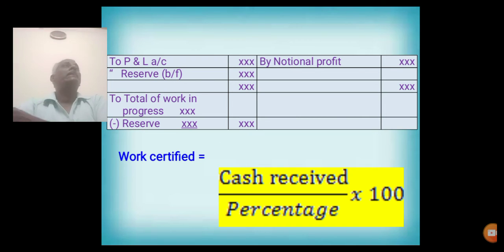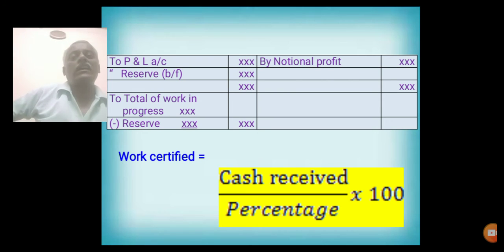Then we have to enter the opening value of the previous contract work. The opening value is the total value of work in progress. That is the four pieces of information discussed already: work certified, work uncertified, closing value of material, closing value of plant.